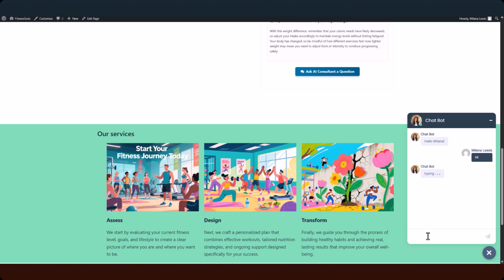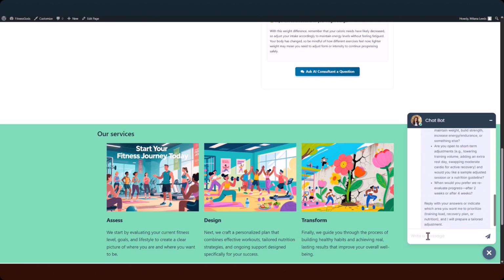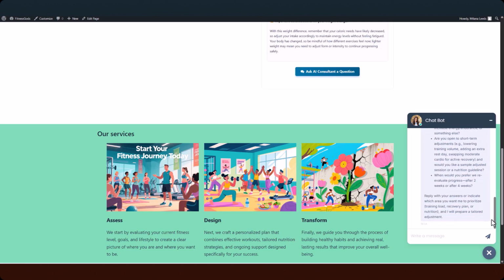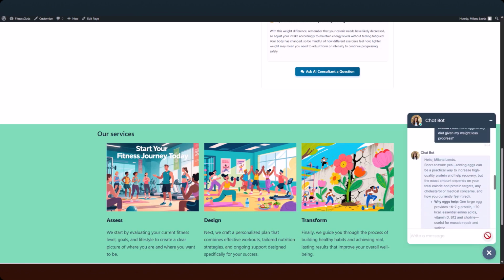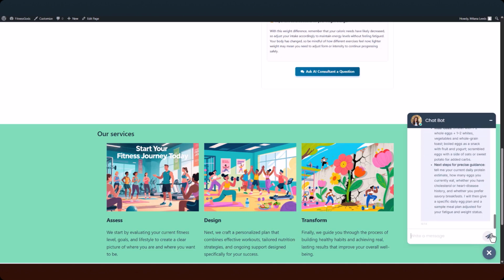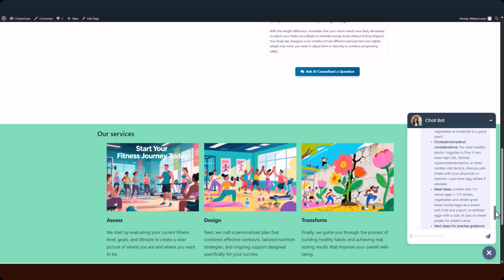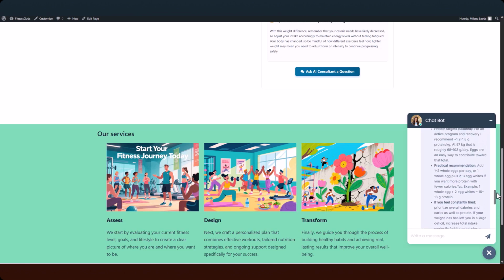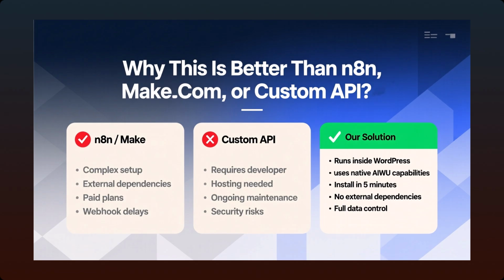Let's greet the consultant. Look at the AI's response. It already knows everything: the starting weight, current progress, previous recommendation, and current well-being. This is no longer just a form. It's a personal consultant. We can ask any questions and get answers tailored specifically to our progress. So, instead of static calculators, we now have a dynamic coach that remembers the user's history, analyzes progress, and adjusts the program through conversation, all without extra costs or expensive specialists.